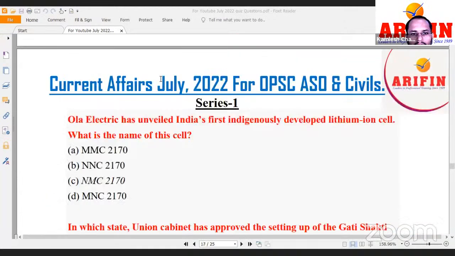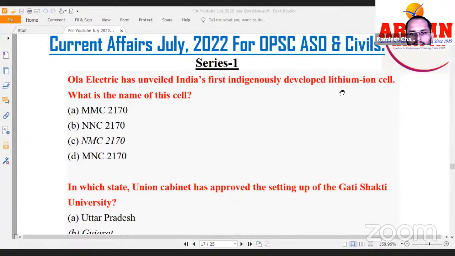Next, Ola Electric has unveiled India's first indigenously developed lithium ion cell. What is the name of this cell? A special type of a battery, correct? The answer is NMC 2170.